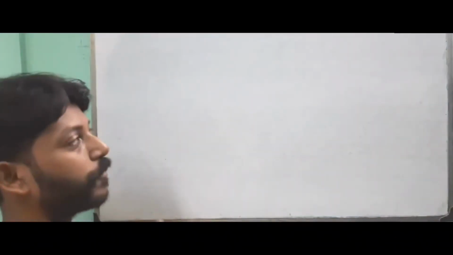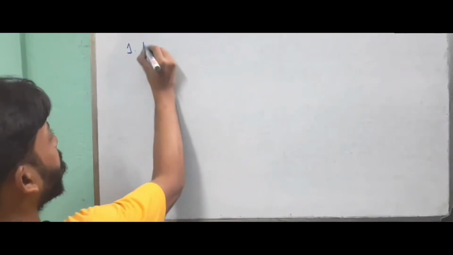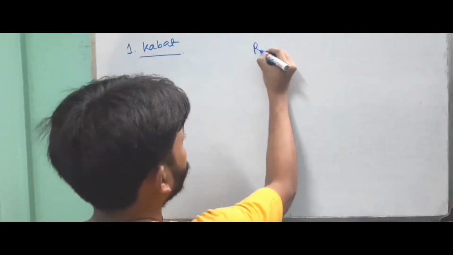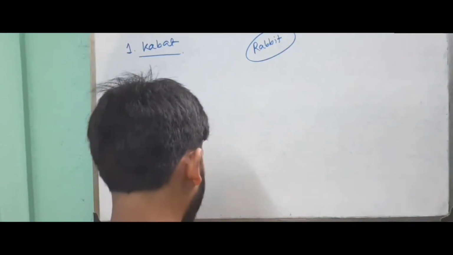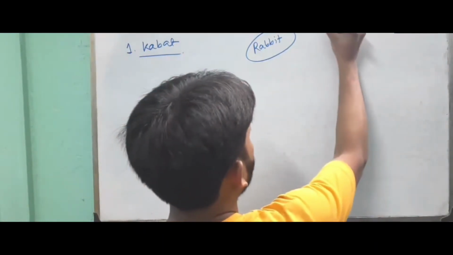In this lecture, I will discuss some experiments by which scientists have discovered antibody and the structure of antibody. The first experiment by which one scientist discovered antibody was performed by Kabat. He took a rabbit and injected the rabbit with an antigen called ovalbumin.